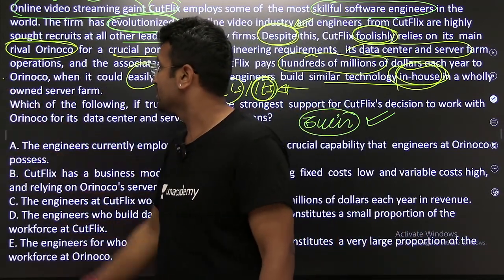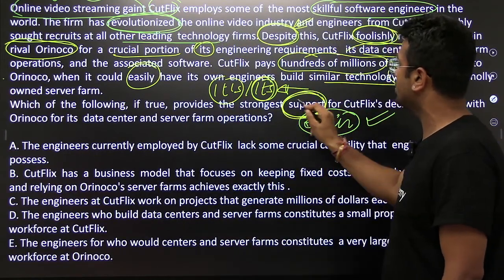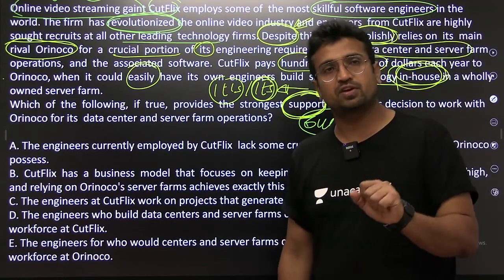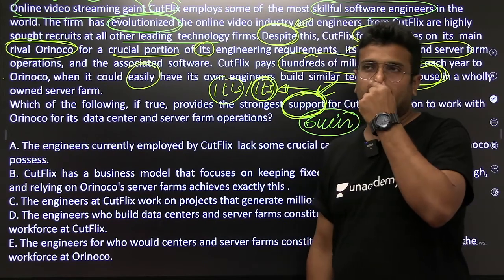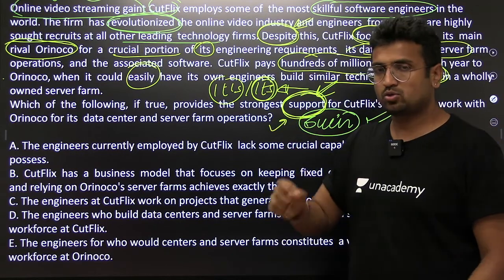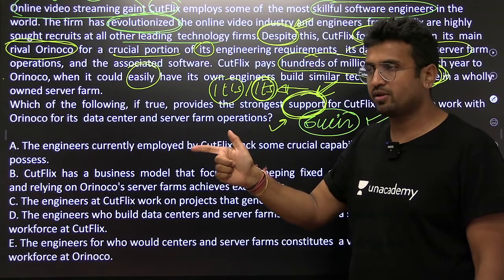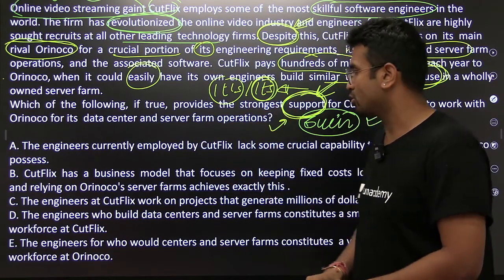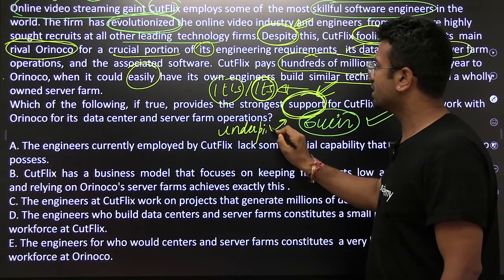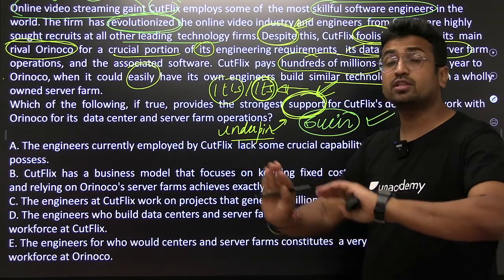Okay, this is fine. Which of the following, if true, provides the strongest support? I really want you people to write these words. In your exam, mostly you may find inference based questions, right? But which of the following, if true, strengthens the above argument, supports the above argument? I want you to write these words. Underpin the above argument. This is one of the words I don't think you will find in your exam. These kinds of words come in two exams, GRE and GMAT, and in India, CAT and XAT. Underpin is to strengthen the argument.